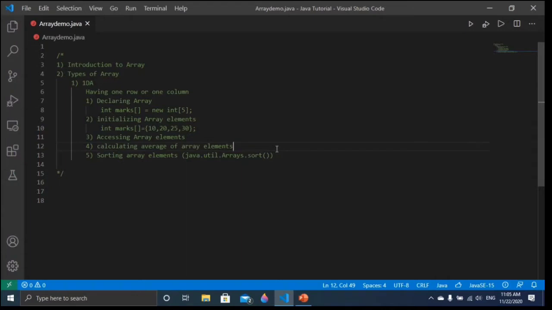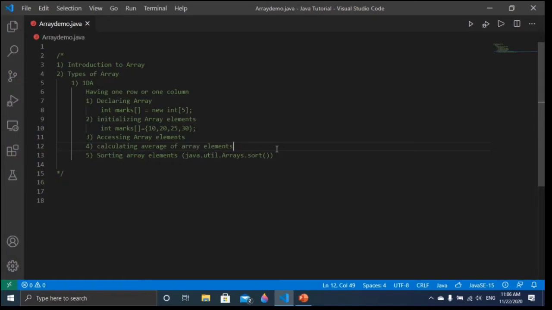So an array lets you store a collection of same type of data in a single variable, meaning 1000 data items you can store in a single variable. So that's why I told you that an array is a user-defined data type which stores the same type of data in a single variable. Same type of data means all will be integers, or maybe all will be float, or maybe all will be character, or maybe all will be a string.